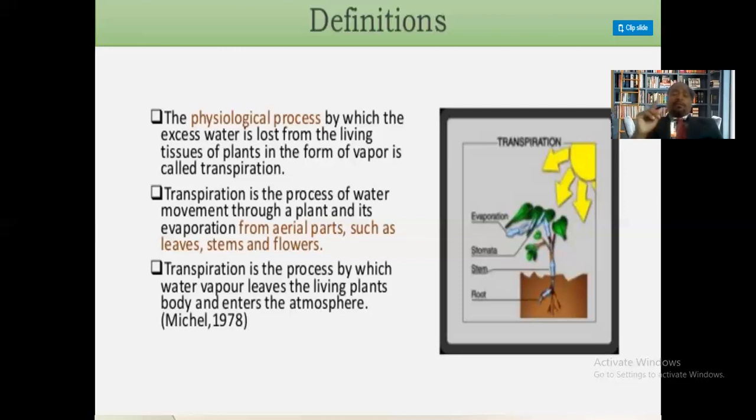According to scientist Mitchell in 1978, transpiration is the process by which water vapor leaves the living plant body and enters the atmosphere, isn't it? So all these definitions draw a single meaning of transpiration: it is the process in which the excess amount of water is lost by the plant through other parts in the form of water vapors, isn't it? This is the definition of transpiration.